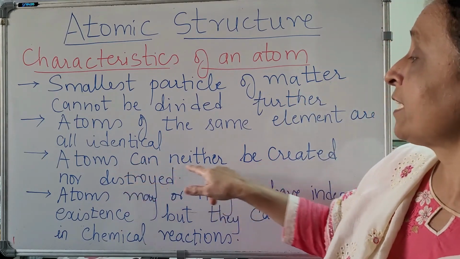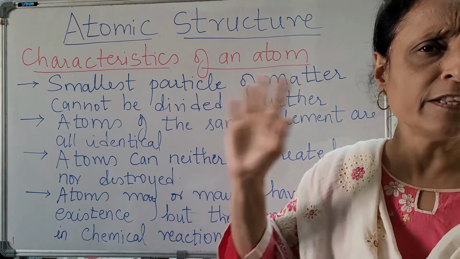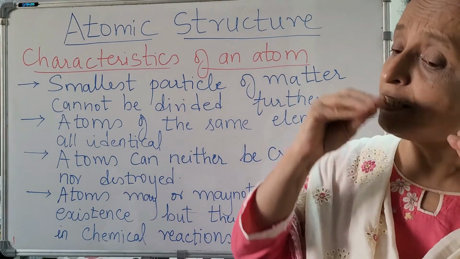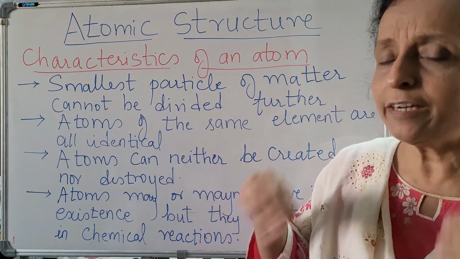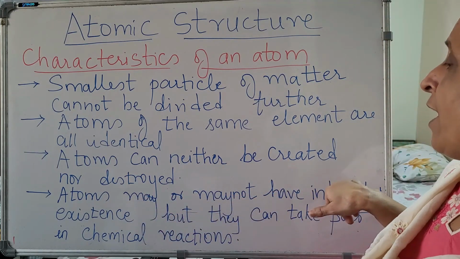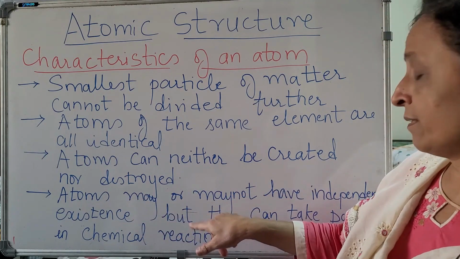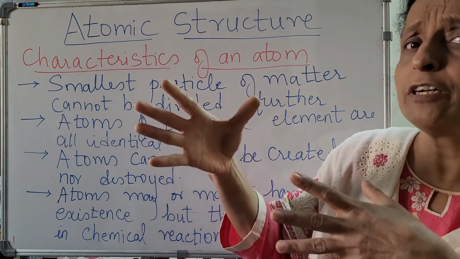Atoms can neither be created nor destroyed. They are present in the universe, so they can change from one form to another, but they cannot be created or destroyed. Atoms may or may not have independent existence. Like oxygen, it is going to be in molecular form.